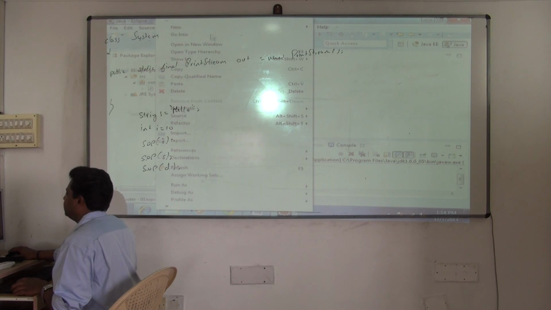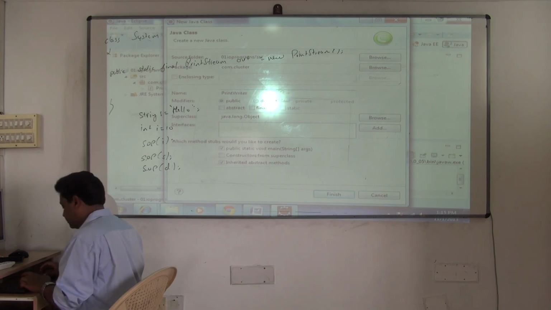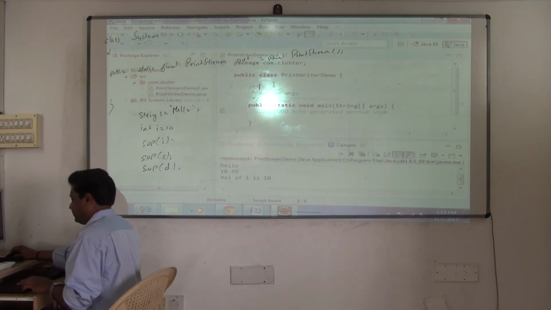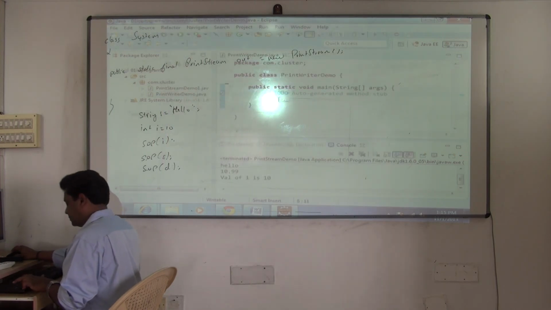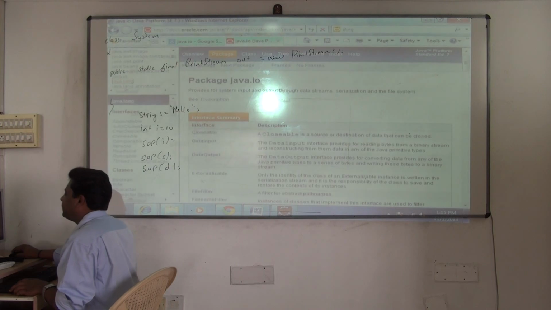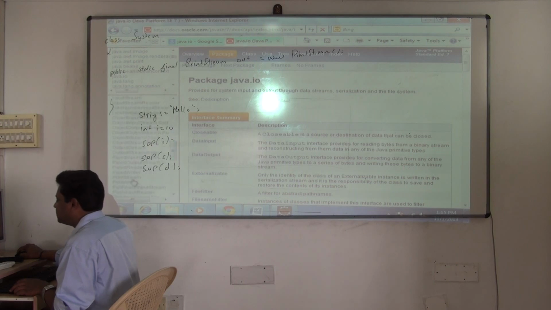Next we'll see what? New class, PrintWriterDemo. So this will do the output in the form of what? Character string. So let's see how to use this. We have to refer to the API again. So PrintWriter you want to use, go to IO. Now see there, classes, click PrintWriter.